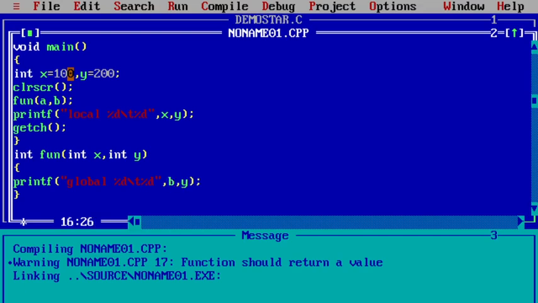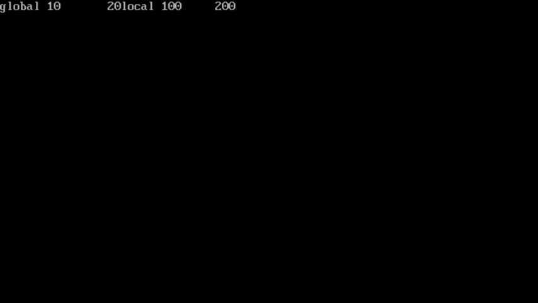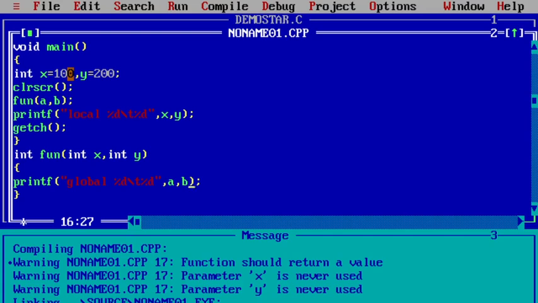See here, though you have x and y, I'll print A and B now. A comma B. Let us check how the result will be. See, global variables are 10, 20, and your local variables are 100 and 200. So though I am not defining them in this function, I can still use them, even outside main. Wherever in the program you want, you can use it. That's why we can say this is a global declaration which will help you declare and use variables throughout the functions.